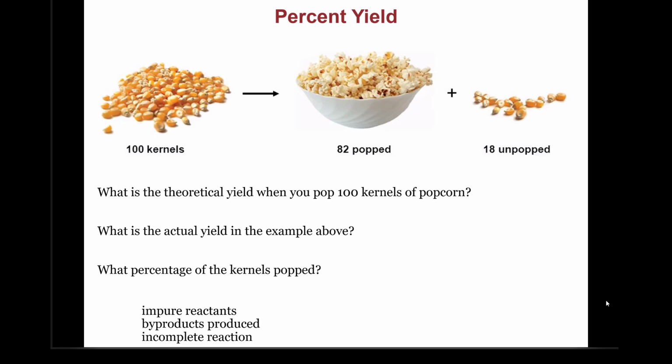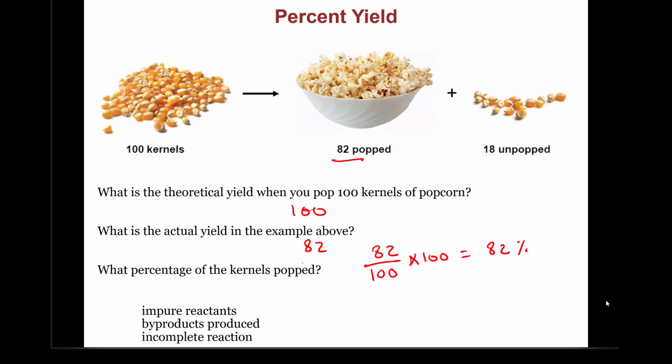So the theoretical yield for popping 100 kernels is basically if all of them popped, when the number of popped kernels is 100. But what actually popped in this example is 82. The percentage of the kernels that popped is going to be the ratio between what actually popped to what should have popped if the reaction is complete, times 100. That's 82% completion of the reaction. This here is called the percent yield.